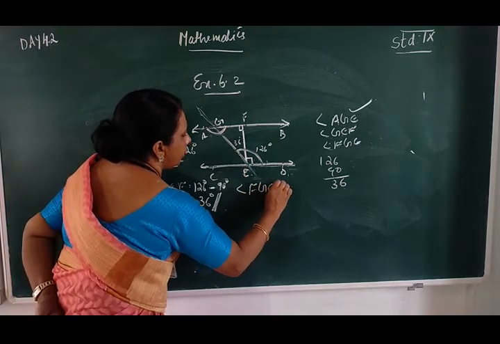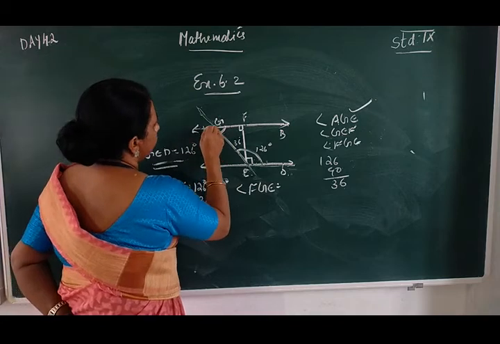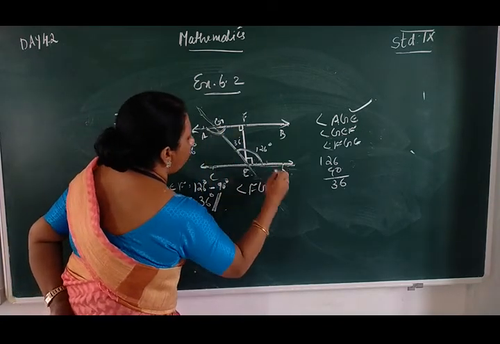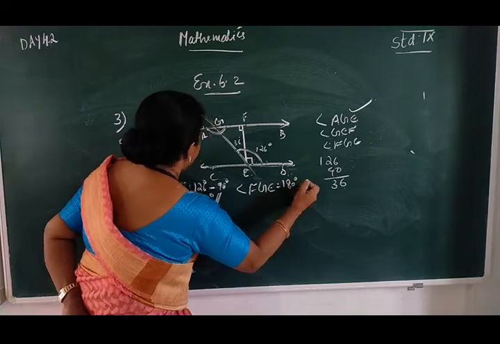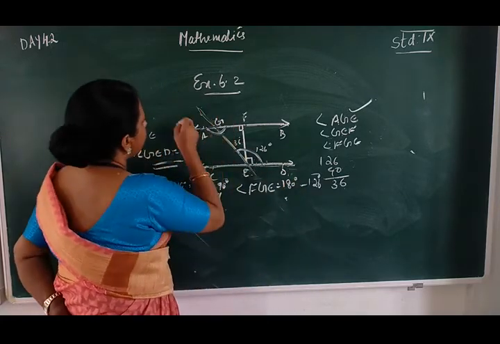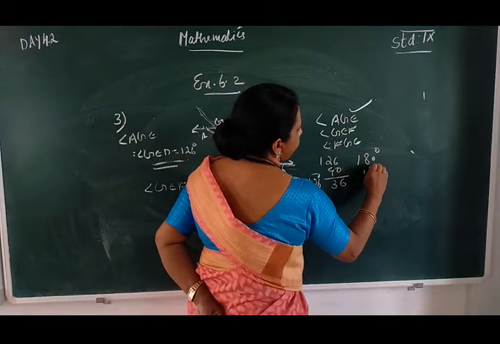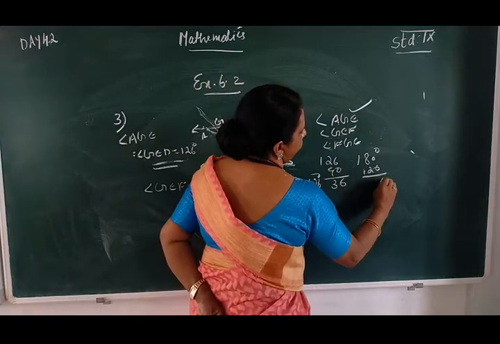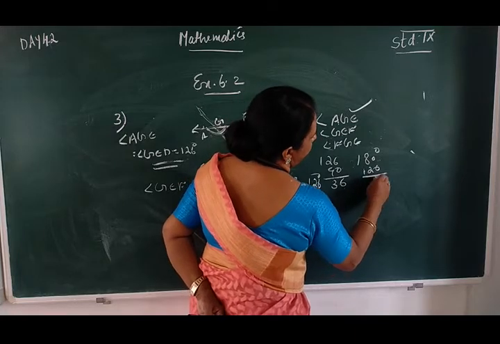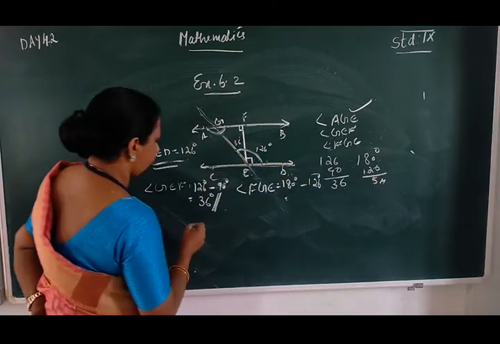Angle FGE is equal to 180 degrees minus 126 degrees, which is 54 degrees.